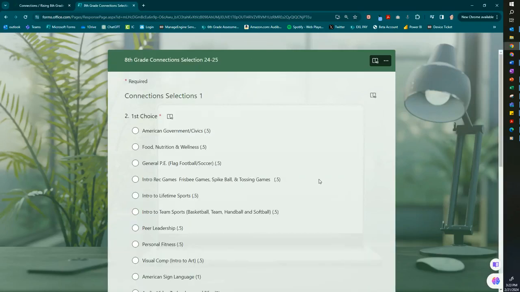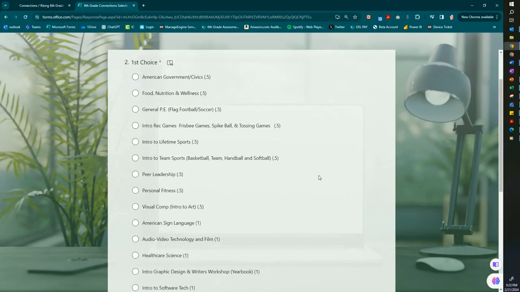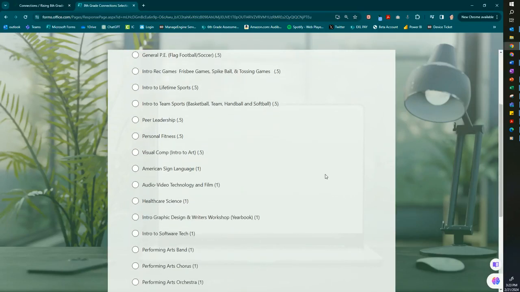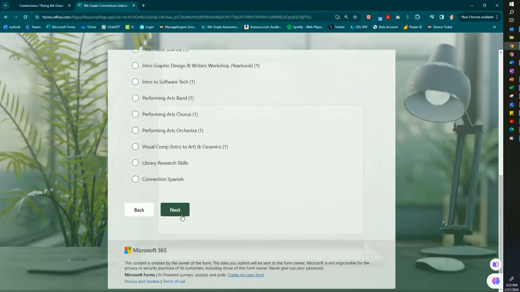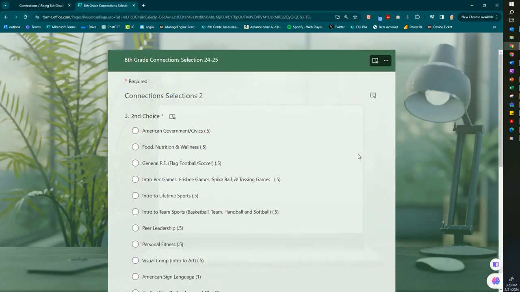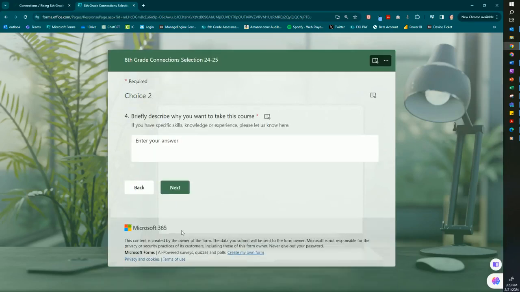The very first one is, what is your first choice? So you're going to look at your form that you signed with your parents, find which one says number 1, and then you're going to select it. So let's say, for example, we chose peer leadership. You're going to scroll down to the bottom, hit Next. Let's say your second choice was American Government and Civics. Scroll down, hit Next. Now, reminder, this is one of those courses that requires you to answer this question.